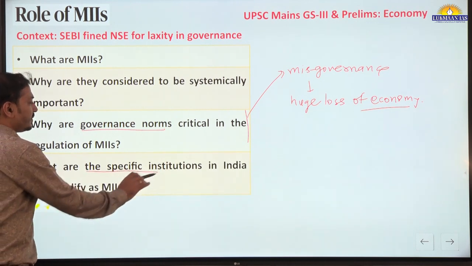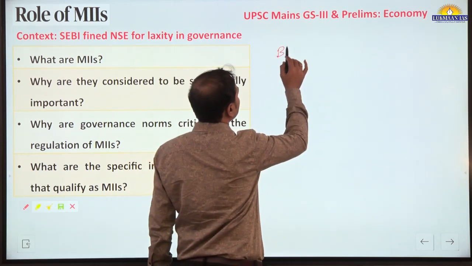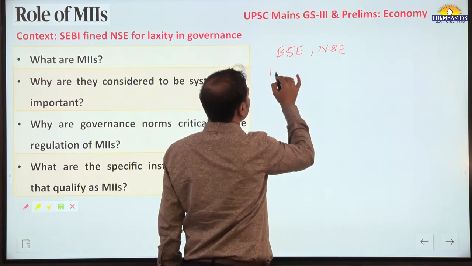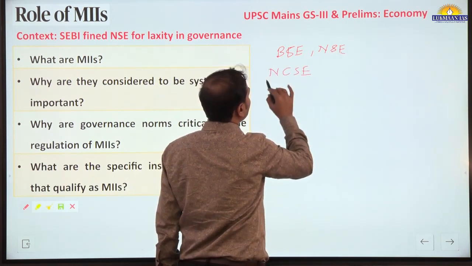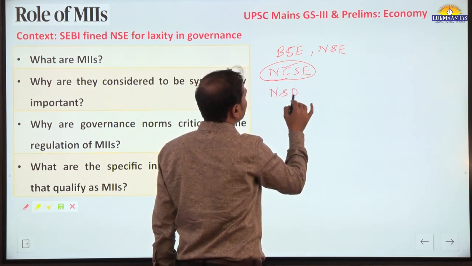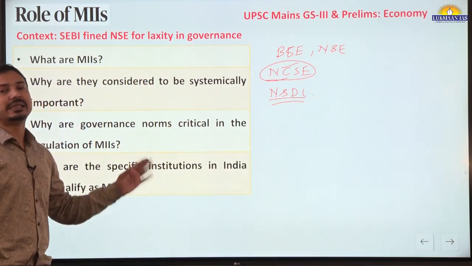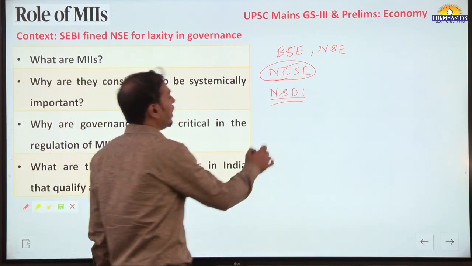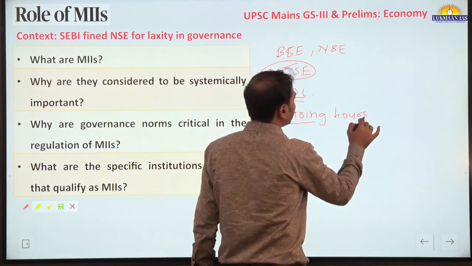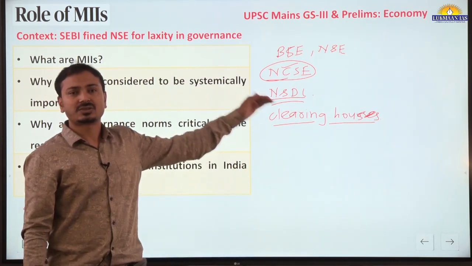Then, what are the specific institutions that qualify as MIIs? You can give examples of stock exchanges like the Bombay Stock Exchange, NSE, or the National Commodity Stock Exchange. Then depositories like National Securities Depository Limited, NSDL; such securities depositories are also MIIs. Or clearing houses. What do clearing houses do? Whatever selling and buying of stocks or capital assets happens on the stock exchanges.